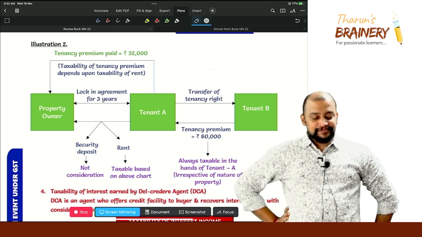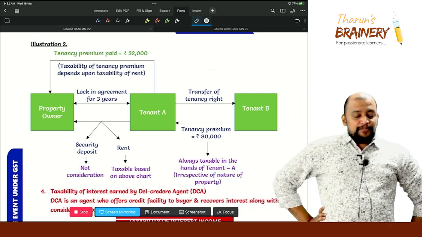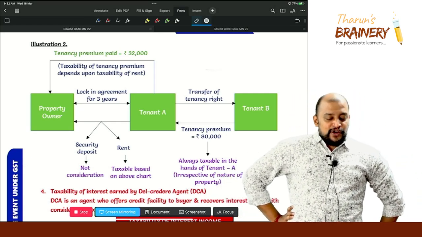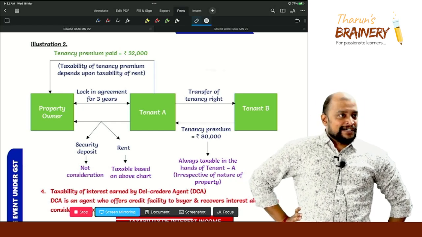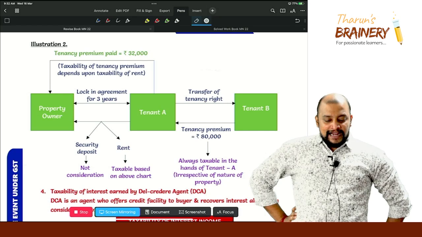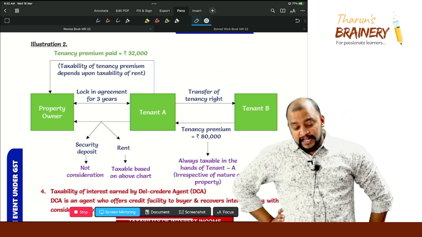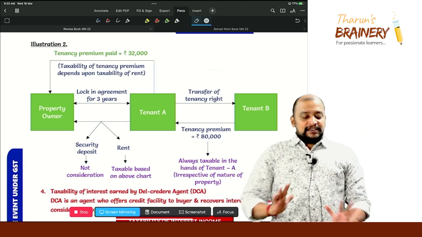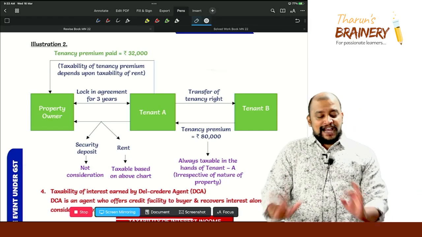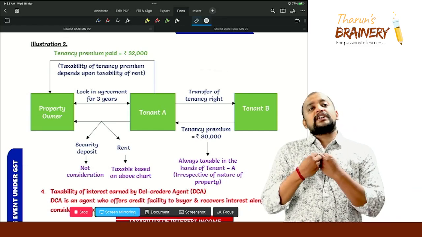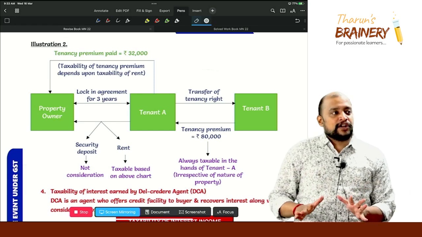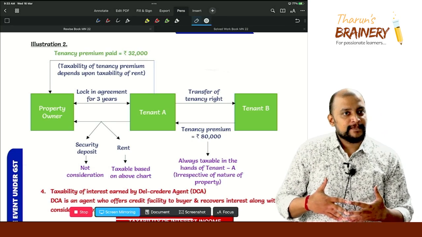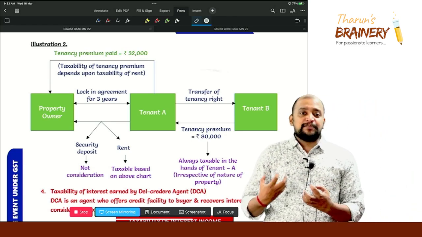See there. Property owner, tenant A and tenant B. The property owner made a lock-in agreement for 3 years with tenant A, and tenant A transfers the tenancy right to tenant B, for which tenant B paid a tenancy premium of 80,000 rupees. This 80,000 rupees will always be taxable in the hands of tenant A, whatever may be the type of property. Is it clear or not? Why will tenant B pay 80,000 to tenant A? For the advantage that tenant B will be deriving.